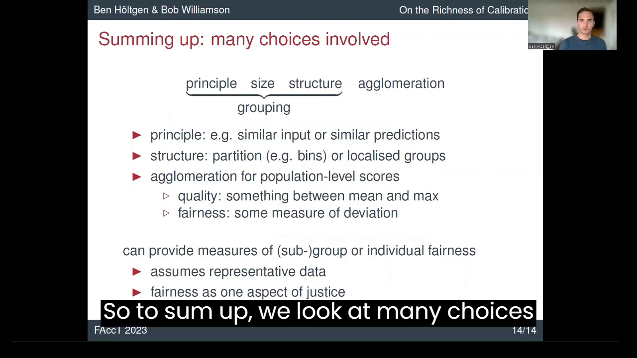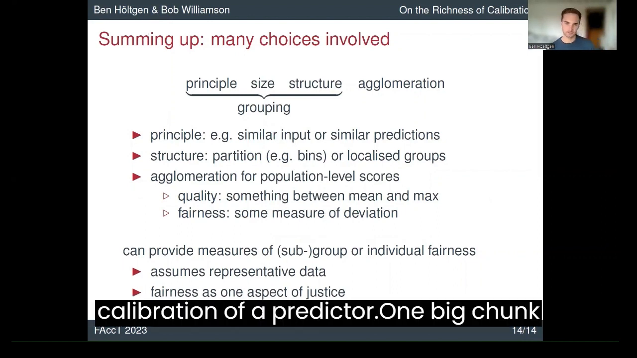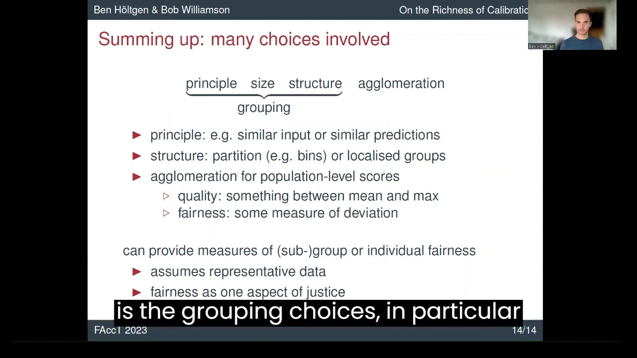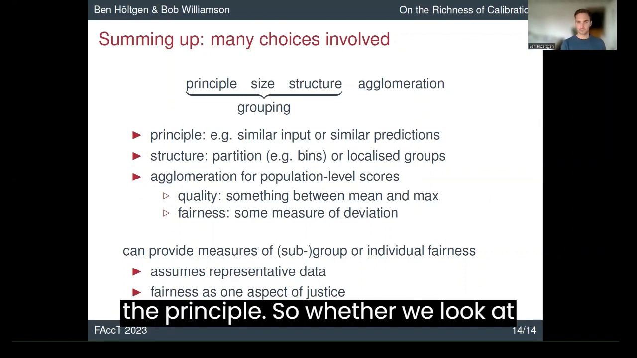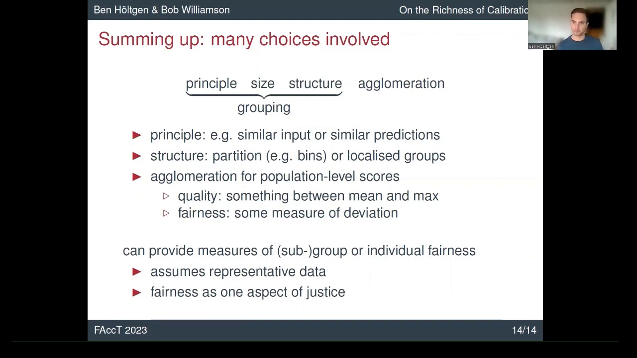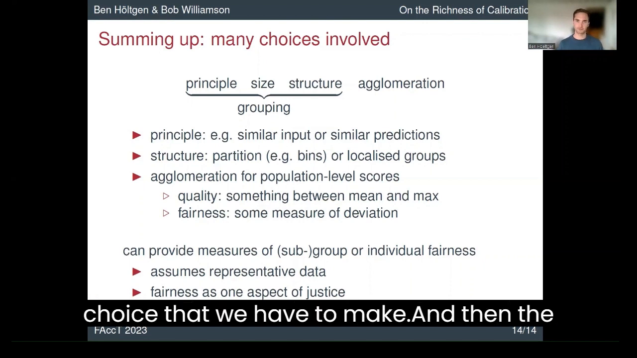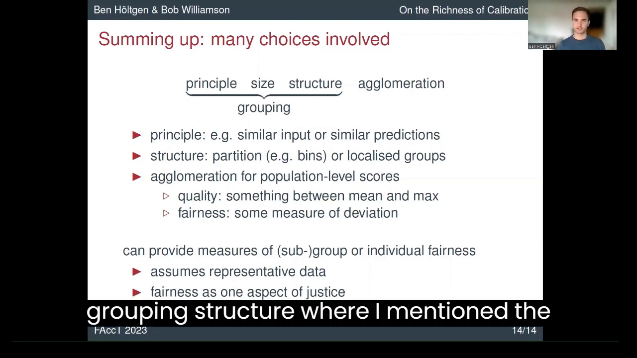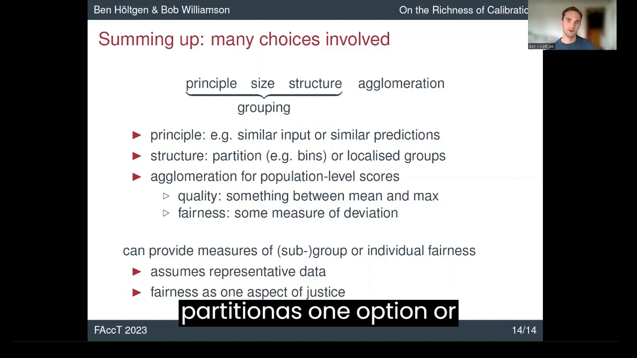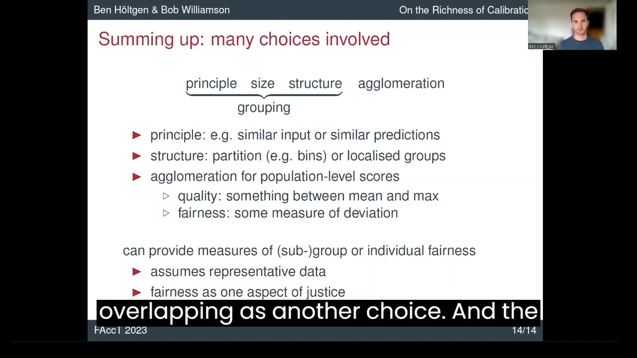So to sum up, we look at many choices which are involved in measuring the calibration of a predictor. One big chunk is the grouping choices, in particular the principle, so whether we look at similarity in input space, similarity in prediction space, or also in some feature space, which we look at in the paper. Then I didn't talk here much about size, but the grouping size obviously is also a choice that we have to make. And then the grouping structure, where I mentioned the partition as one option, or localized groups which can be overlapping as another choice.